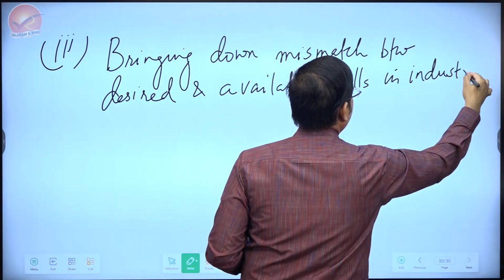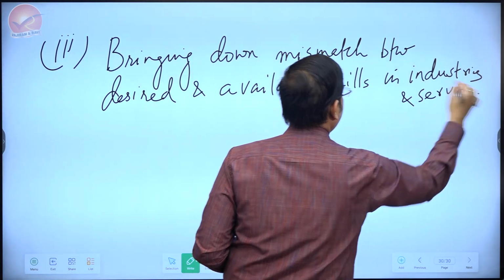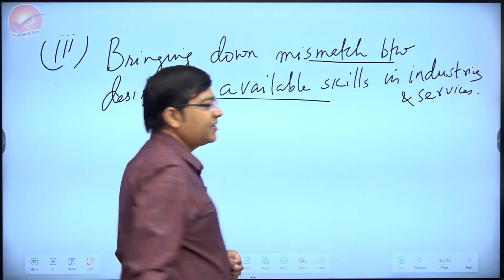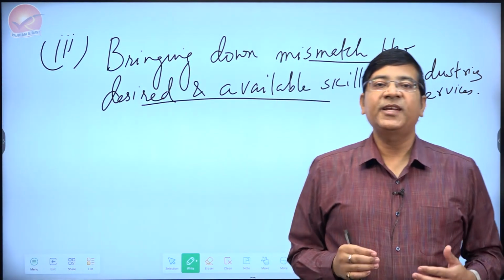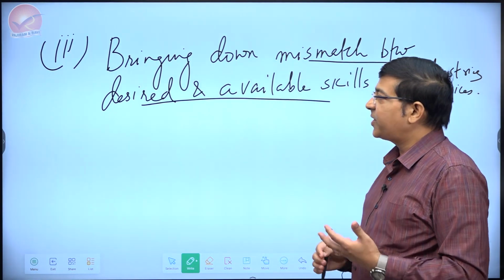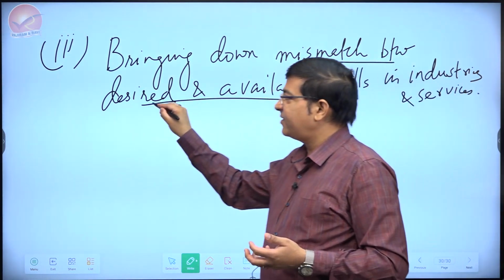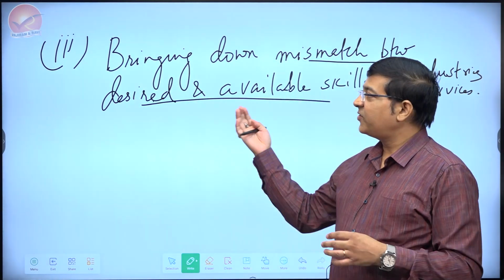Although this applies also for services, I would say more crucially for the industries. Basically, by mismatch between desired and available skills, we mean there are many people who are skilled in terms of going to a particular institution and acquiring that, but their available skill set is different from what is desirable in the industries. And how can this be removed?